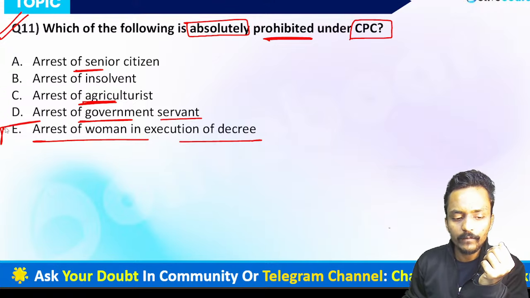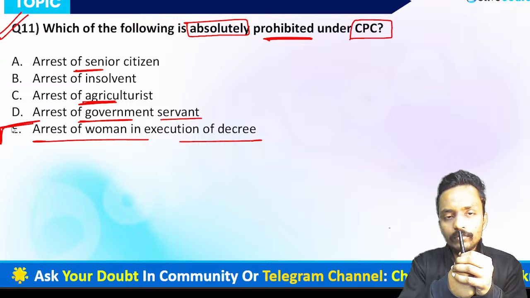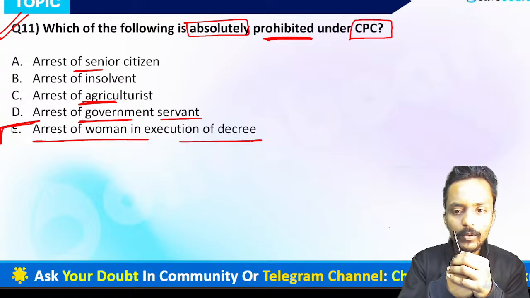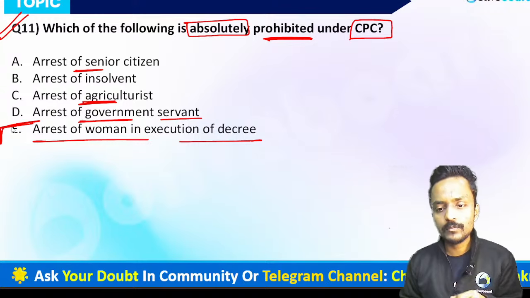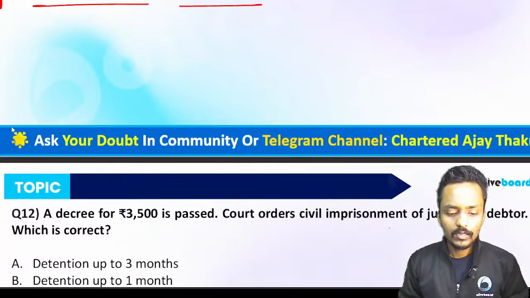If you want to arrest a woman in the case of execution of a decree, you can't, because the Civil Procedure Code does not give the police officer the power to arrest any woman. So at the time of executing a decree, arrest of a woman is totally prohibited as per the provisions of the Civil Procedure Code. Now we are moving forward to question number 12.